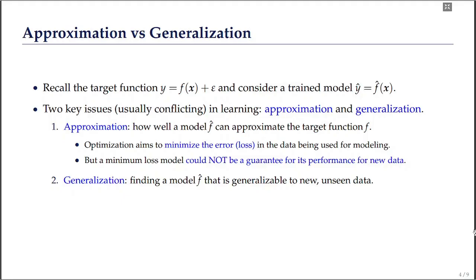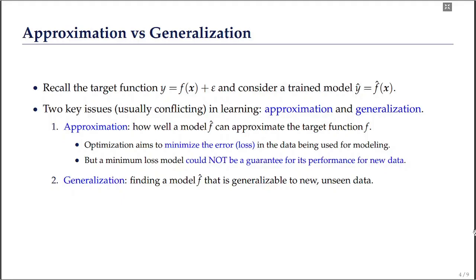In the usual standard statistical models, the goal is to find a model f hat that minimizes the loss or error in the data being used for fitting. However, such a model with a minimum loss or error is not a guarantee for its performance on new unseen datasets.